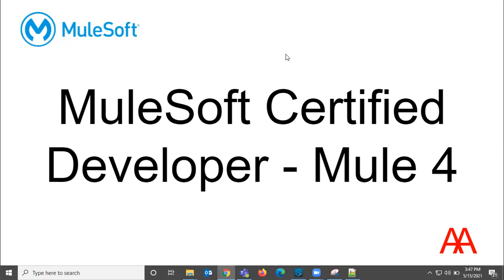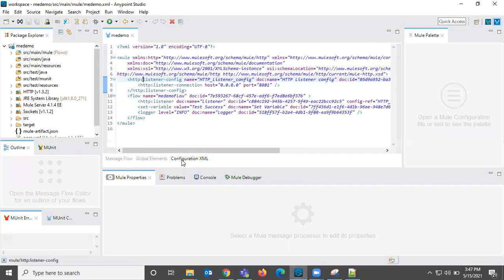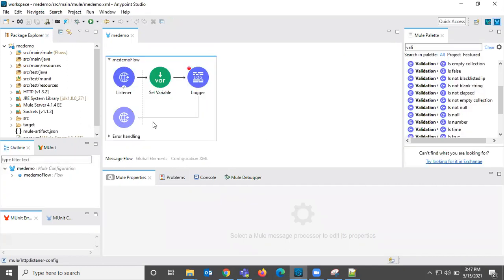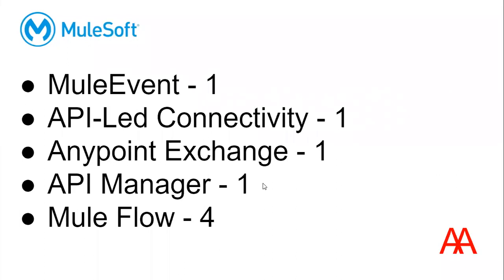In the Mule certification exam, they will give Mule flows and also XMLs, and we need to understand these XMLs and these flows, and we need to choose the correct answer. So we can see how many questions we can expect from each topic. I will explain questions and answers from each topic in detail in future videos.